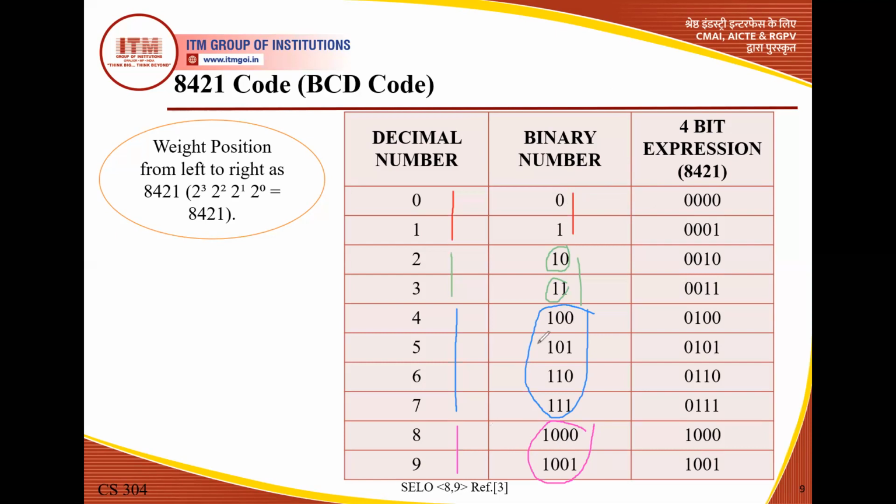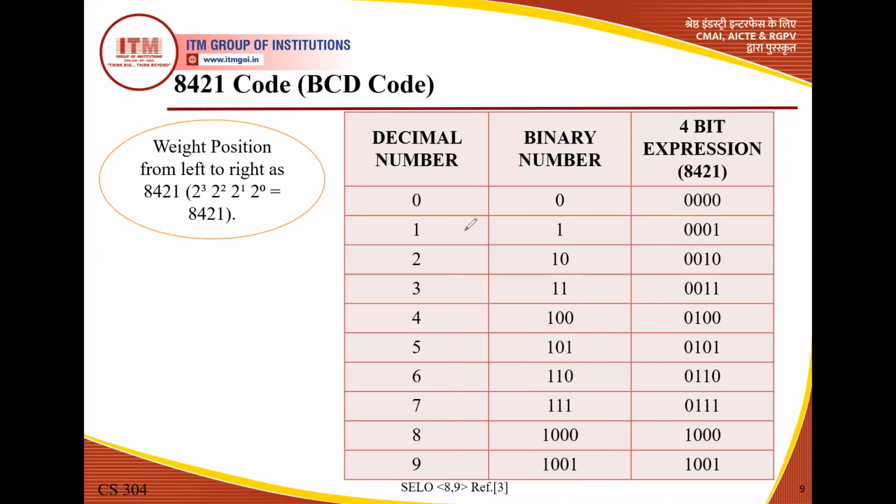So we add extra 0s. When we convert 0 into 4 bits, we have only a single 0, so we add 3 extra 0s. Here for 1, we also add 3 extra 0s. This is 2 bits, so we add 2 extra 0s at the MSB position. Here again we add 2 extra 0s. Here 3 bits are converted into 4, so we add 1 extra 0 in each case. So all the representations are in 4 bits. Here it is already 4 bits. So this is for symmetry purposes.